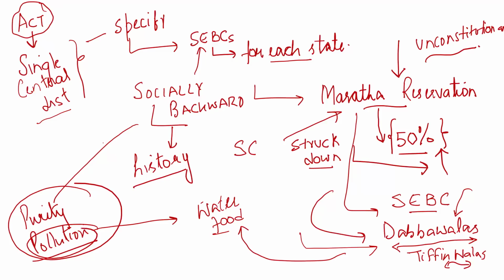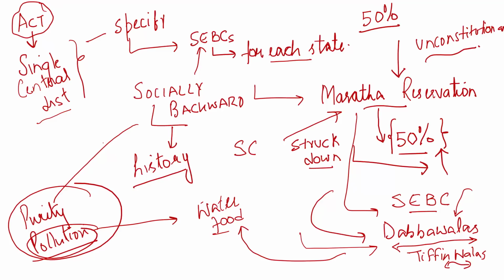So number one, the Supreme Court rejected the contention of the Maharashtra state that Marathas are socially and educationally backward. And the Supreme Court also said that because of this Maratha reservation, the 50% cap which was imposed by the Supreme Court has been violated, that is why this Maratha reservation is unconstitutional.